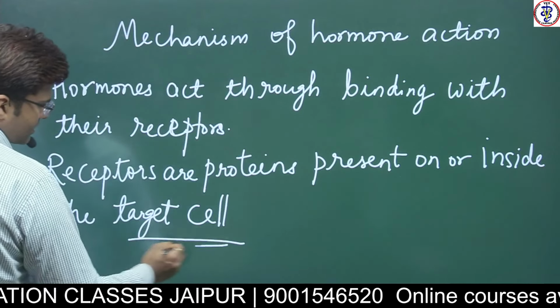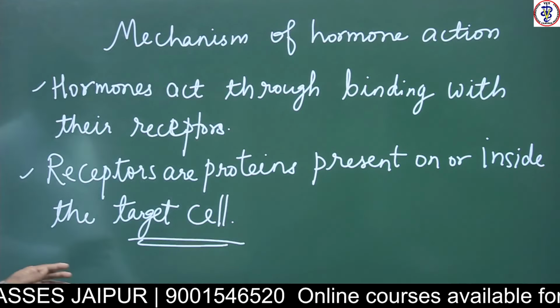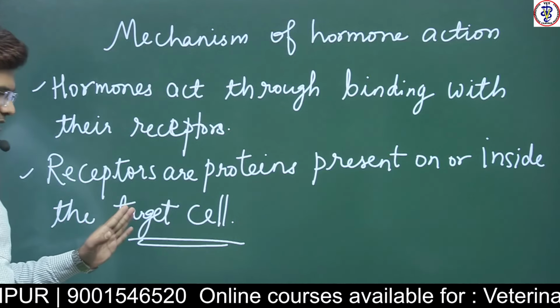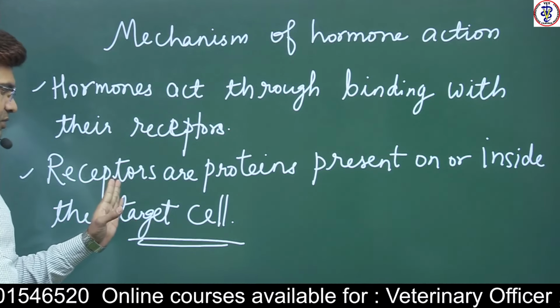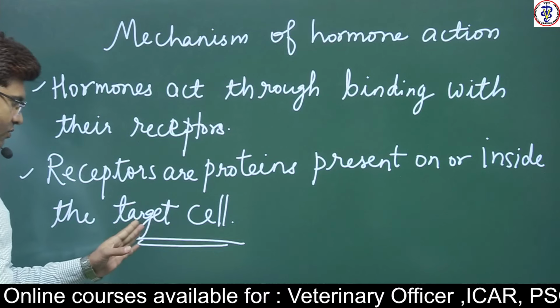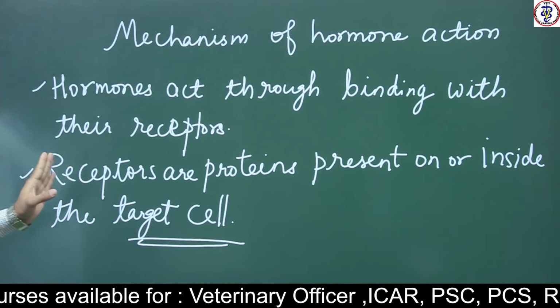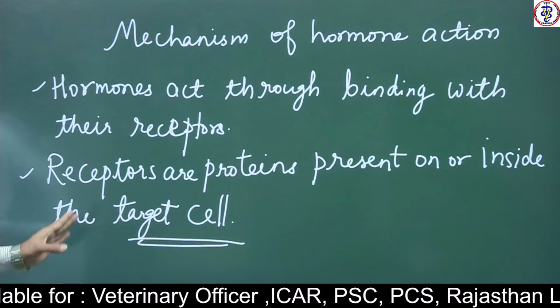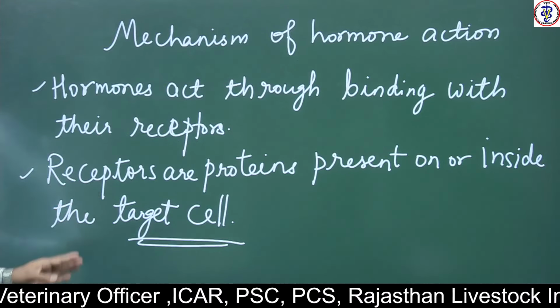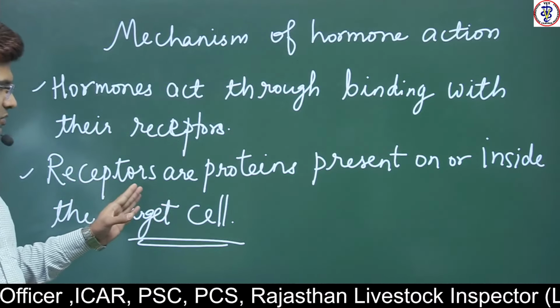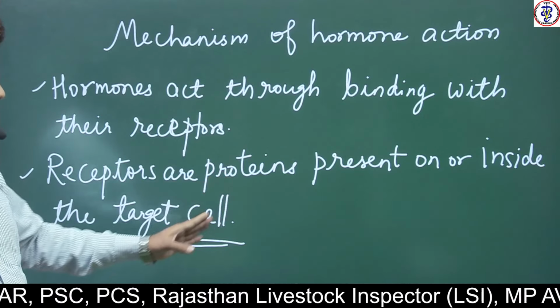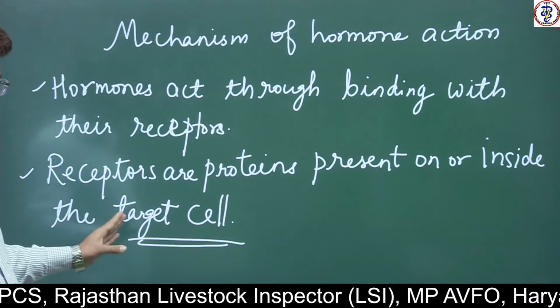Okay, so this is a target cell, right? The cell that contains the receptors for the hormone are called target cells. और वो cells जिसमें किसी हार्मोन के रिसेप्टर्स प्रेजेंट होते हैं वो उस हार्मोन का टारगेट सेल होता है. रिसेप्टर्स प्रोटीन्स होते हैं. They are proteins present on and inside the target cells.